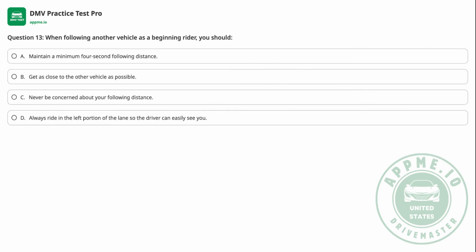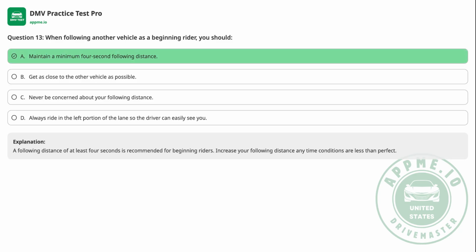Question 13. When following another vehicle as a beginning rider, you should A. Maintain a minimum 4-second following distance. B. Get as close to the other vehicle as possible. C. Never be concerned about your following distance. D. Always ride in the left portion of the lane so the driver can easily see you. The correct answer is A.